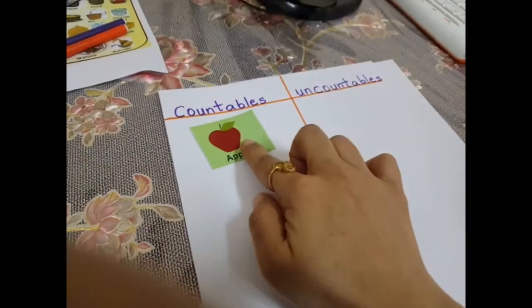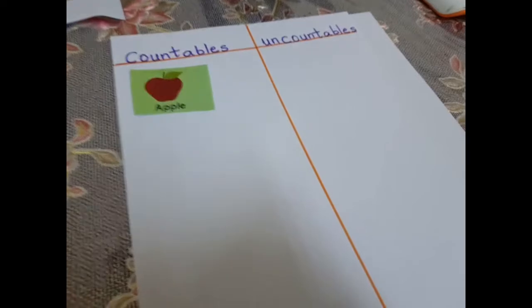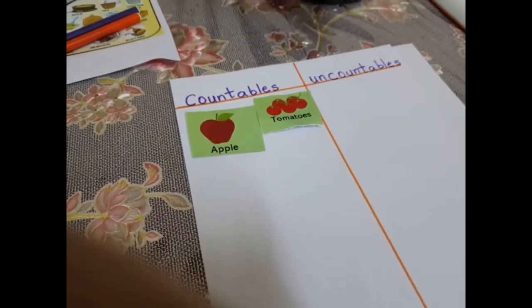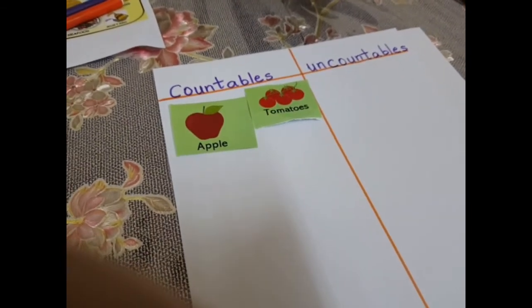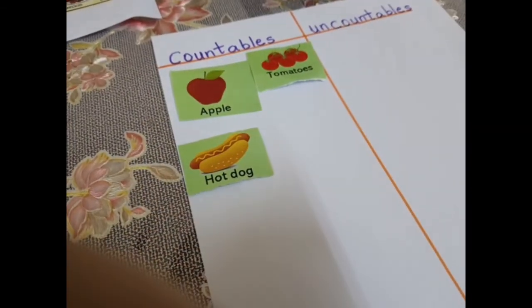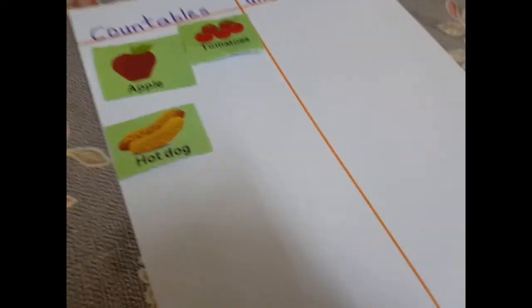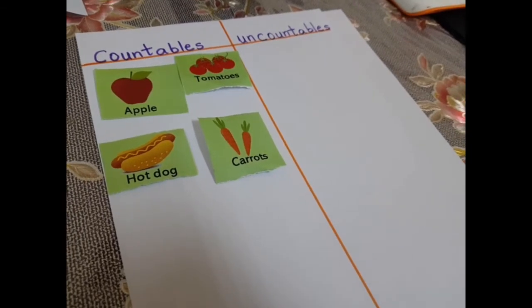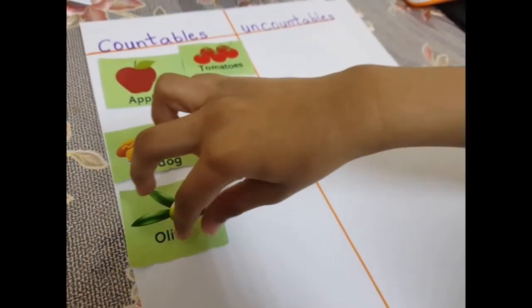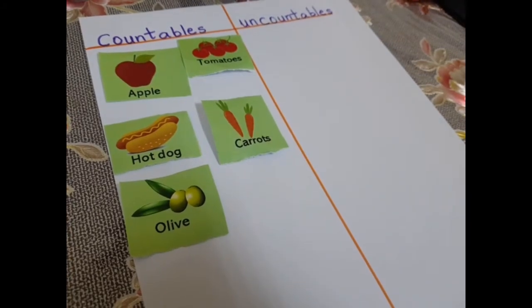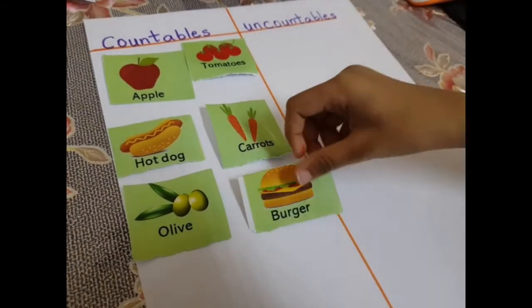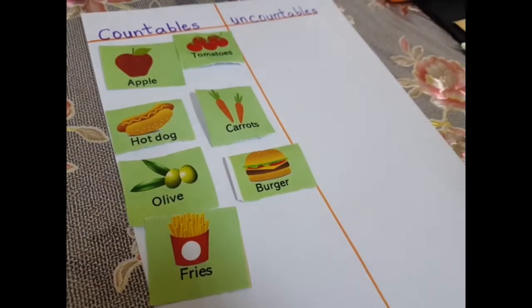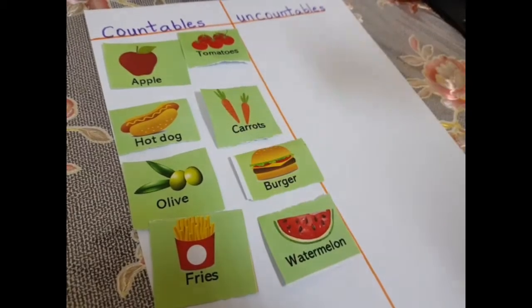Apple, yes. So you can count apples? Yes, countables. Tomatoes, you can count. Hot dog, yes. Carrots, yes, good. Cherries, olives, that is countable. Burger, yes. French fries, you can count. Watermelon, yes, you can count.